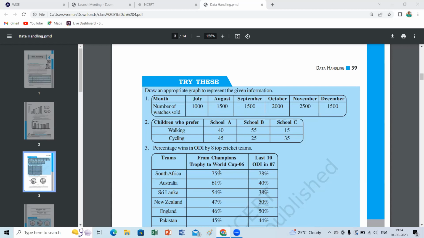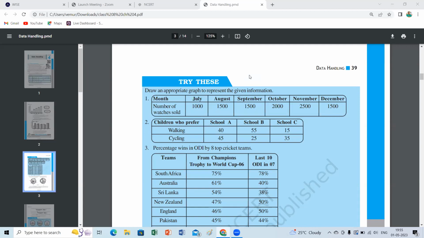In which month was the sale of watches the same? Okay, which months was the sale the same? August, September, and December. Okay. And any other questions we can expect here?